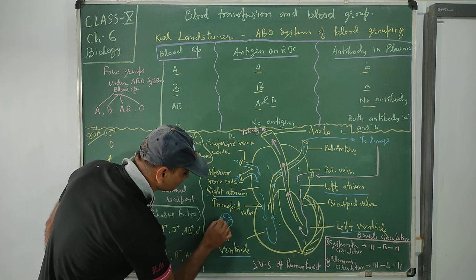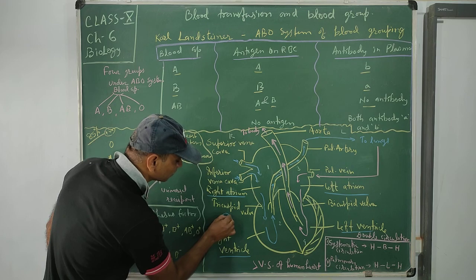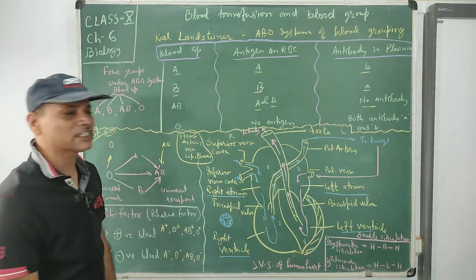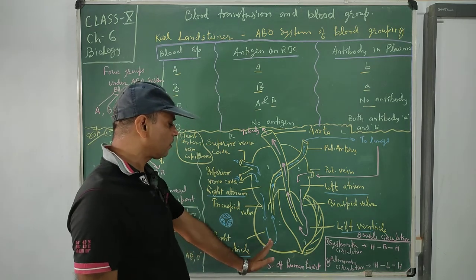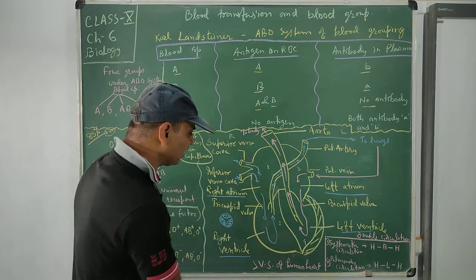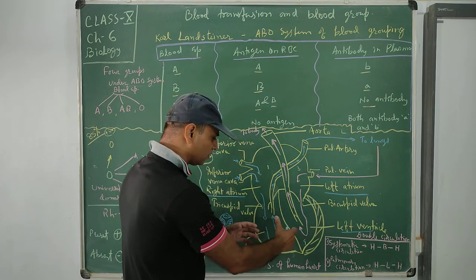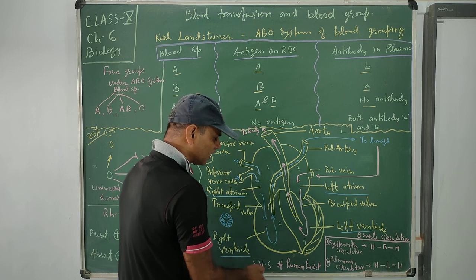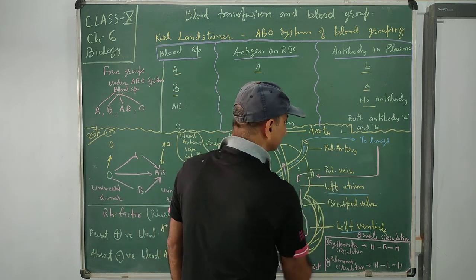Due to the presence of these flaps, it is called the tricuspid valve. From the tricuspid valve, blood moves to the second chamber, the right ventricle, and after contraction takes place in the wall of the right ventricle, it is sent to the lungs through the pulmonary artery.